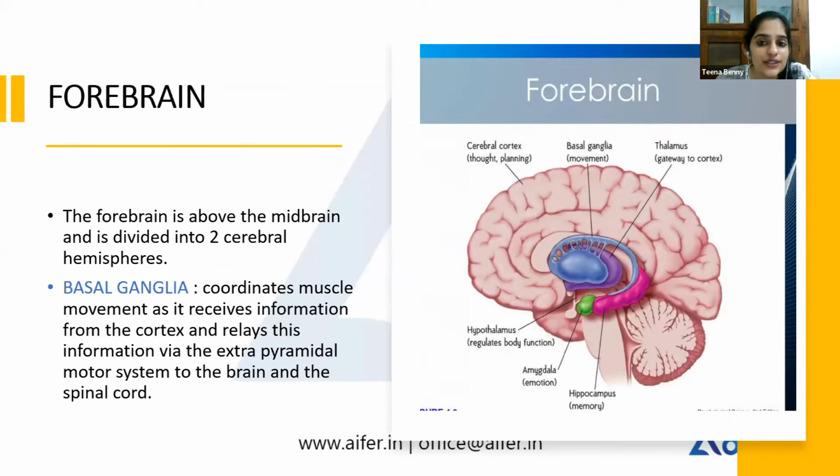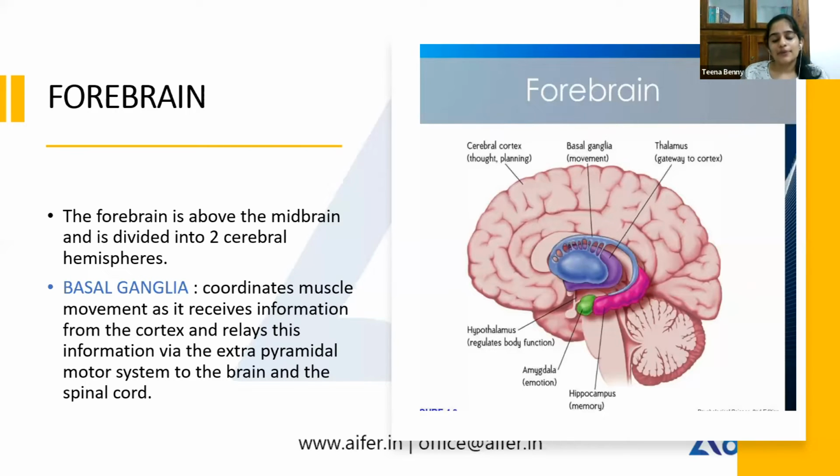Now moving on to the third region of the brain, that is the forebrain. The forebrain can be divided into two cerebral hemispheres, that is the right hemisphere and the left hemisphere. We'll be looking into that after a few slides. So moving on to the structures in the forebrain, the first structure we are going to see is the basal ganglia. What does the basal ganglia do? It coordinates muscle movement as it receives information from the cortex and relays this information via the extrapyramidal motor system to the brain and the spinal cord.